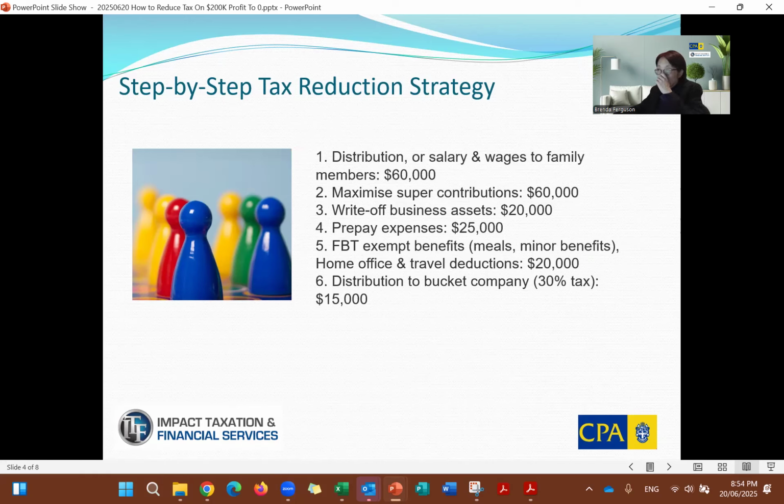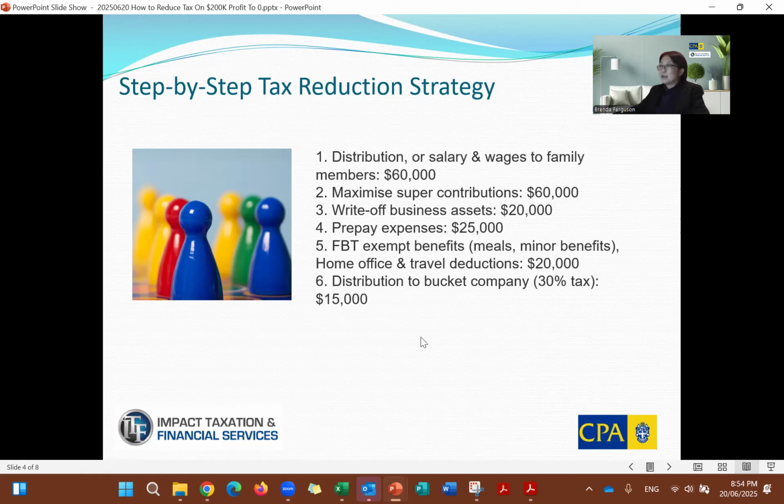Number 4, prepaid expenses. Basically, prepay next year's expenses in this year. It's quite a common tax planning strategy towards the end of the tax year. Basically, this is mainly to delay the tax to future years, or pay less this year and get the advantage on the tax benefits earlier, by 12 months.